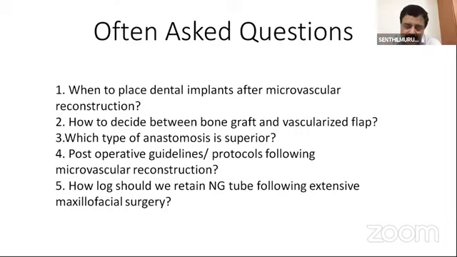The first is primary placement of the implant, that is, before doing the anastomosis, you put the implant and fix the mandible and then do the anastomosis. That is one option. Or you do the flap, do the anastomosis, wait for 3 months, and then place the implant. The two options are there. Whereas in cancer, you have to wait for 6 months, and the patient has to undergo the whole radiation protocol after the third or fourth week.